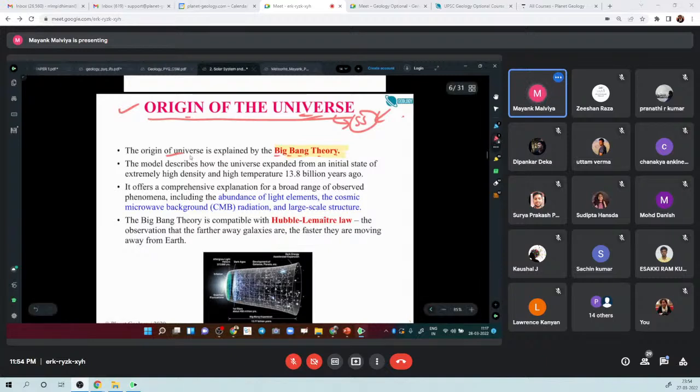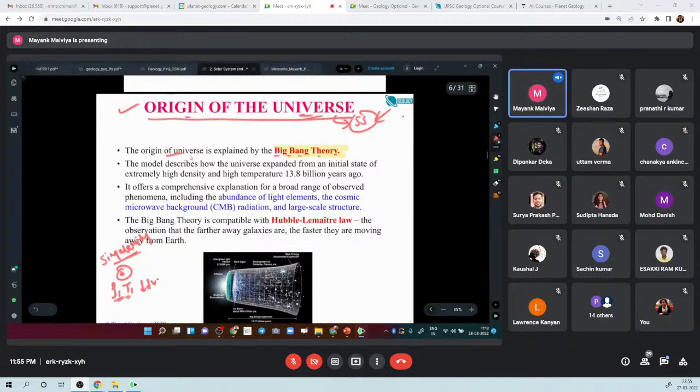Big Bang theory is about how the universe basically expanded from an initial stage of very high density, very high temperature, and very small volume, right? So this is an initial stage. And what do we call this initial stage? Anyone? Right, singularity, right?